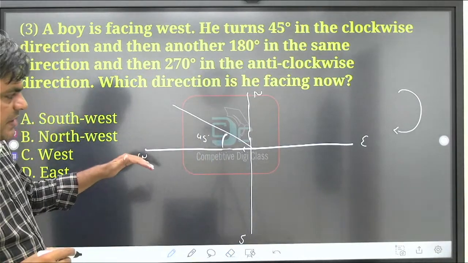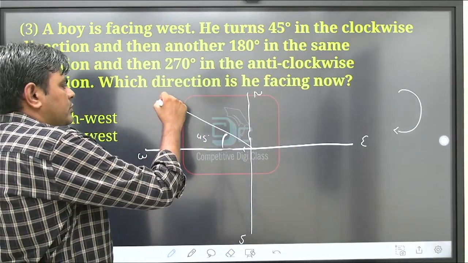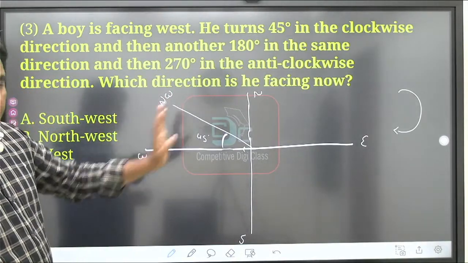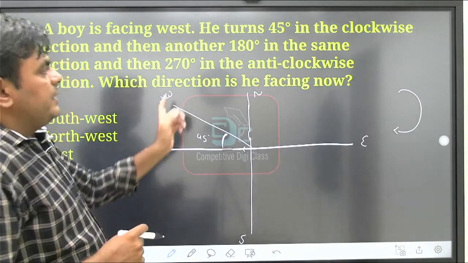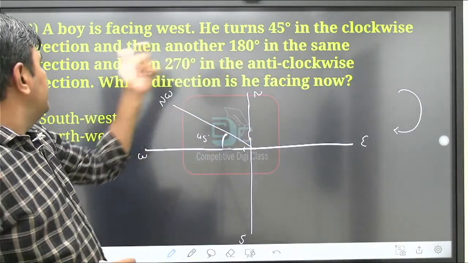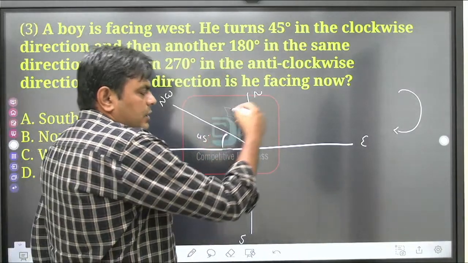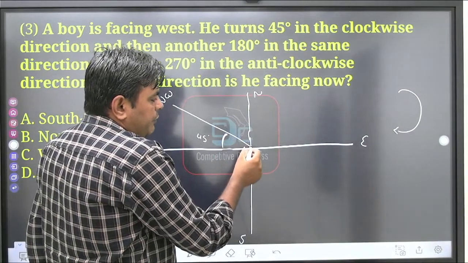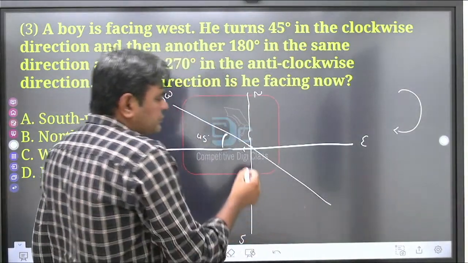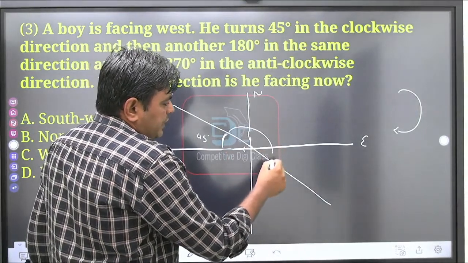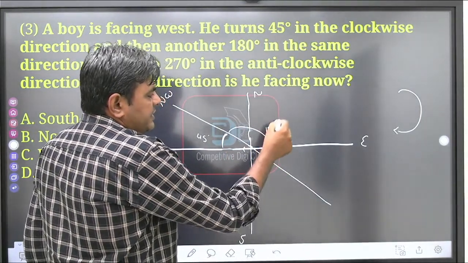So this is west direction, then he is facing northwest. Now he is facing northwest, that is 45 degrees. Then again in the clockwise direction, another 180 degrees in the same direction. It means he is going only clockwise but by 180 degrees. If you need to find 180 degrees, then opposite to northwest, we can say that this angle is 180 degrees, the angle between them, that is a straight line.